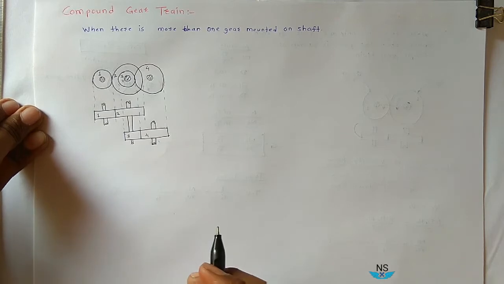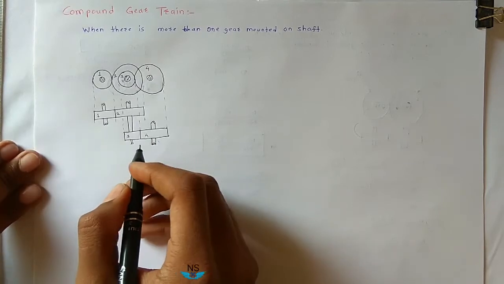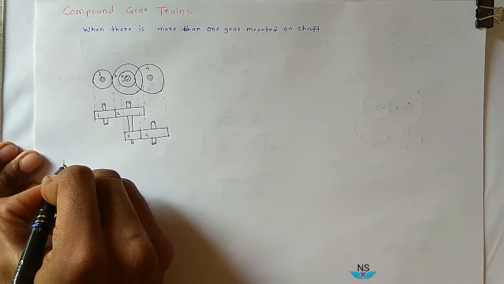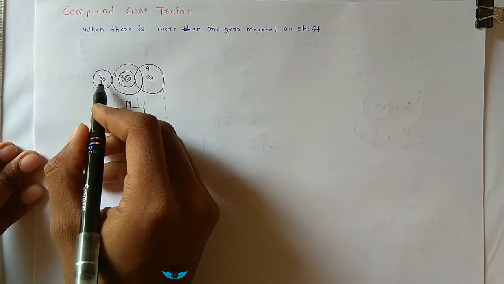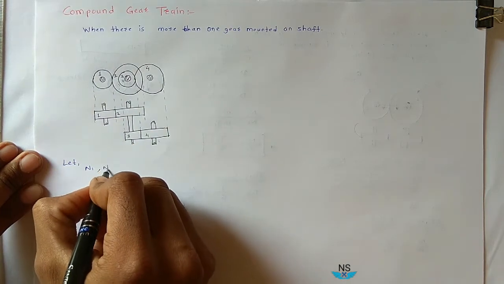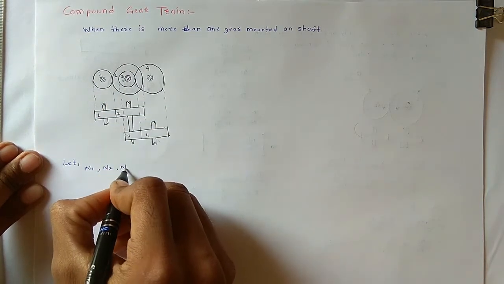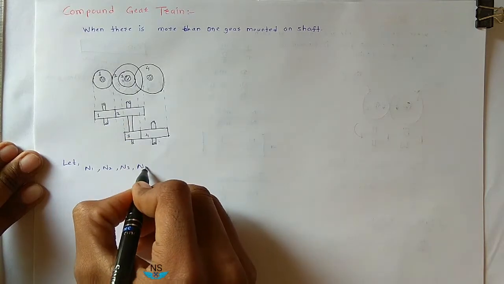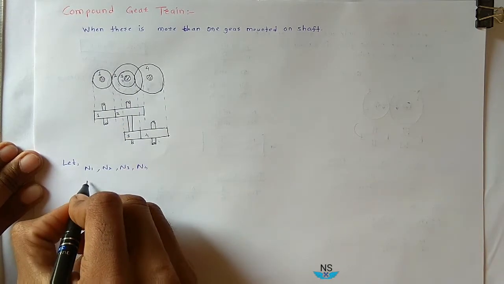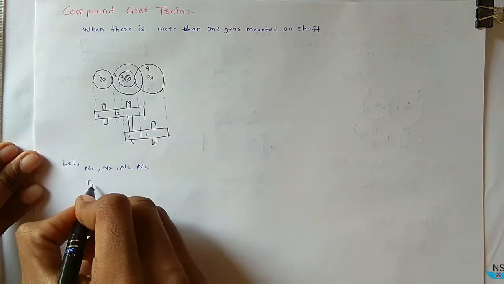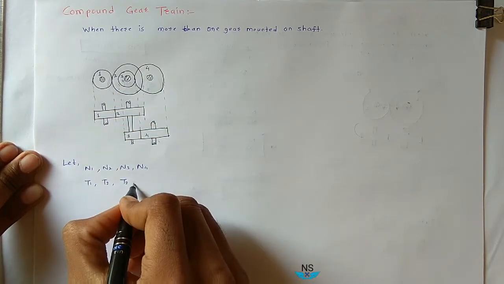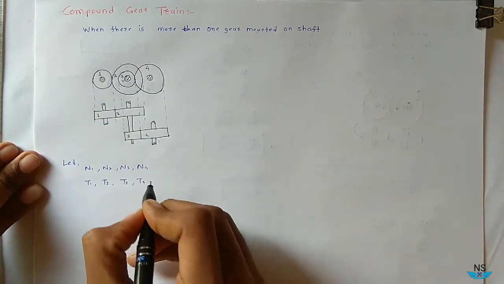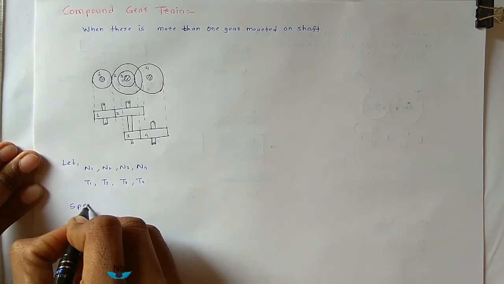Now what is the speed ratio or velocity ratio of this gear train? So let N1 be the speed of gear 1, N2 the speed of gear 2, N3 the speed of gear 3, and N4 the speed of gear 4. Now T1 is teeth on gear 1, T2 teeth on gear 2, T3 teeth on gear 3, and T4 teeth on gear 4.